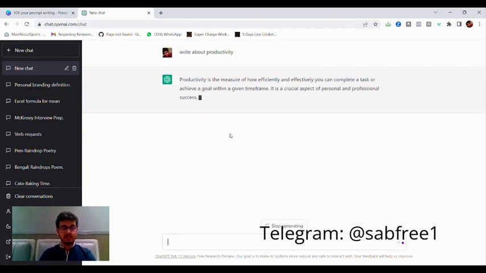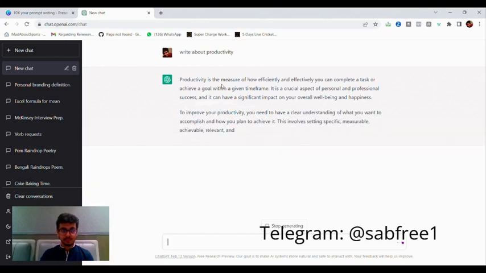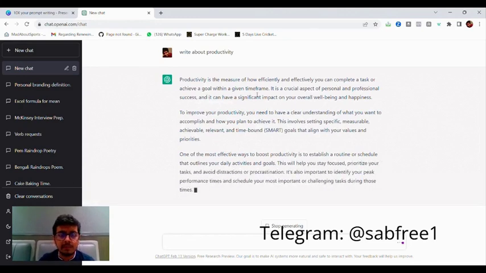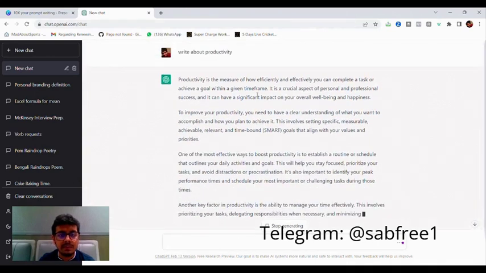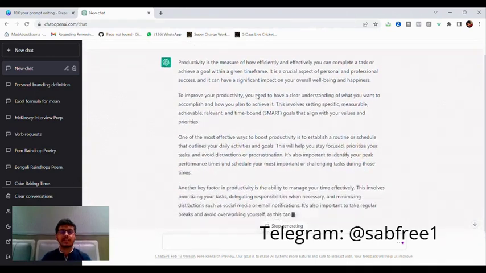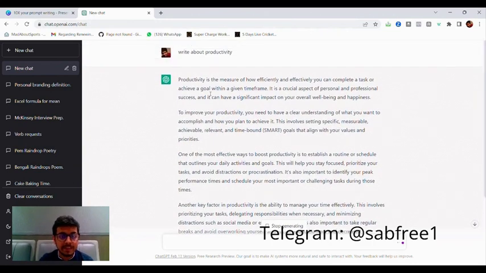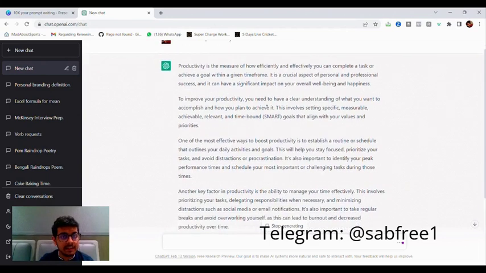Let's see how the response is. Look at the response. Productivity is the measure of how efficiently and effectively you can complete a task or achieve a goal within a given time frame. Amazing, right? ChatGPT is mind blowing. It gives us a pretty detailed answer on what exactly productivity is.